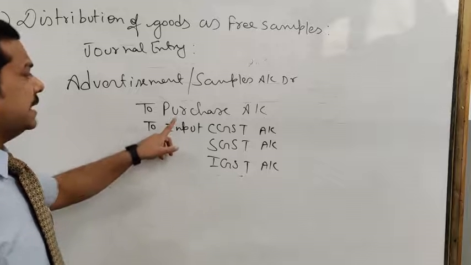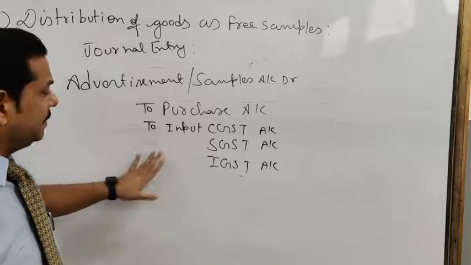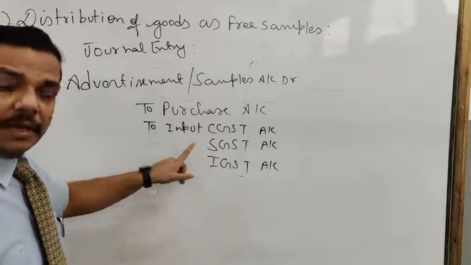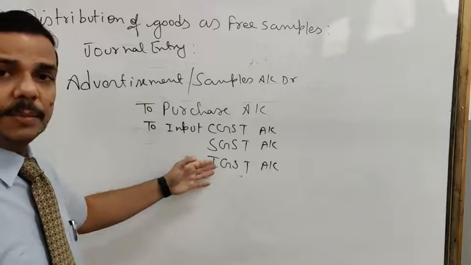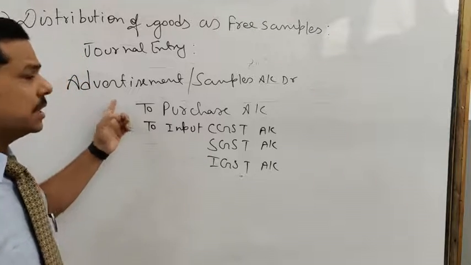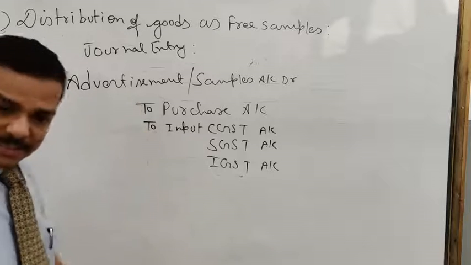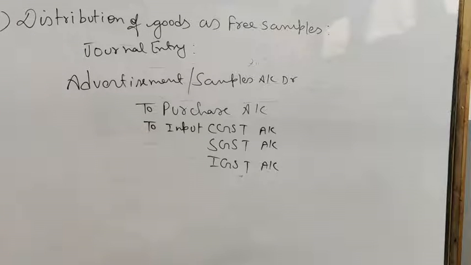Purchase account is credited here because goods purchased are reduced by that amount, and at the same time GST is required to be reversed. It has to be credited. Why? Because goods are not sold for commercial purpose. On the other hand, it is given as promotion. Promotion is considered an expense but not a sale. So here GST is required to be reversed. Clear?